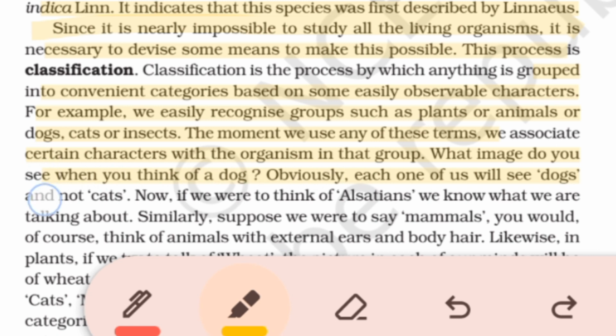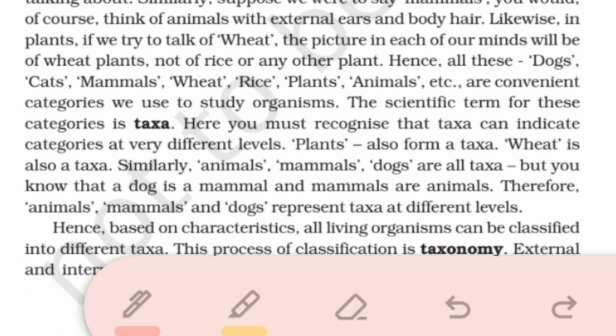What image do you see when you think of a dog? Obviously, each one of us will see dogs and not cats. Now, if we were to think of Alsatians, we know what we are talking about. Similarly, suppose we were to say mammals, you would of course think of animals with external ears and body hairs. Likewise, in plants, if we talk of wheat, the picture in each of our minds will be of wheat plants, not of rice or any other plant.